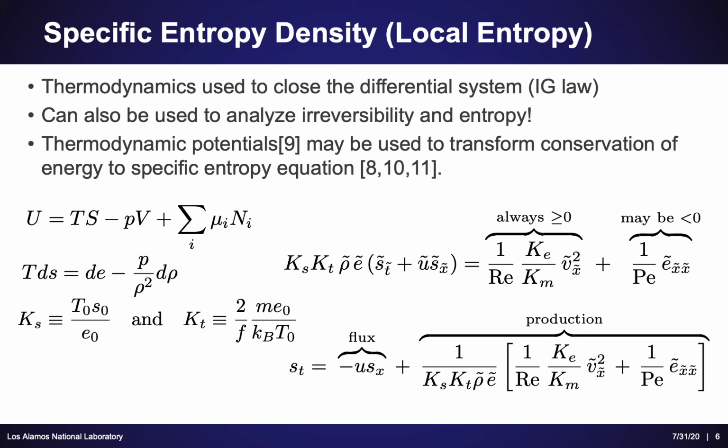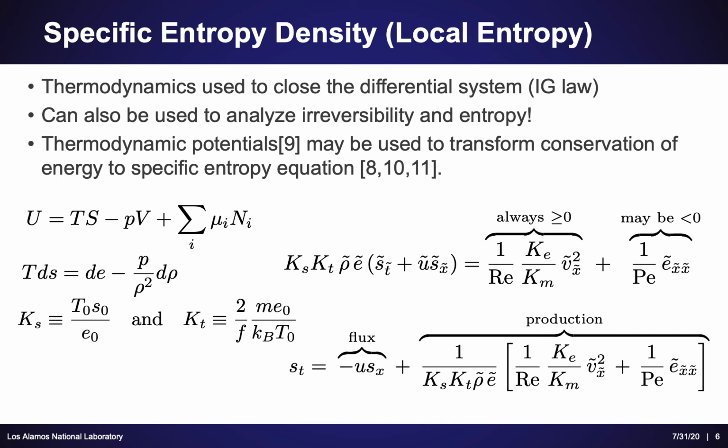So thermodynamic potentials, as described by Callen and in a slew of other works, may be used to transform a conservation of energy equation to a specific entropy equation. By using the relations on the left, we have the Gibbs relation, which is also called another Euler equation, funnily enough, which is a relationship between internal energy and the entropy, volume, and specific particle number. We may relate those thermodynamic potentials to each other via that equation, and also a fundamental equation for differentials, TdS equals dE minus P over rho squared d rho.